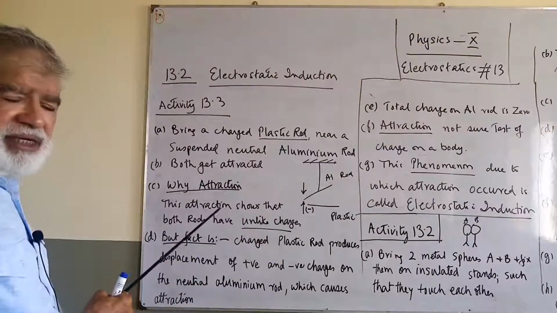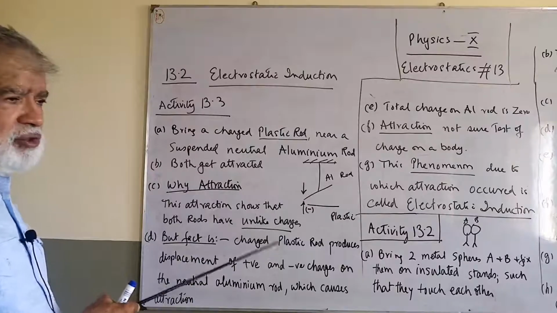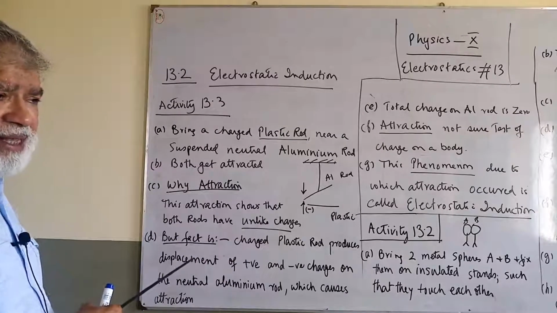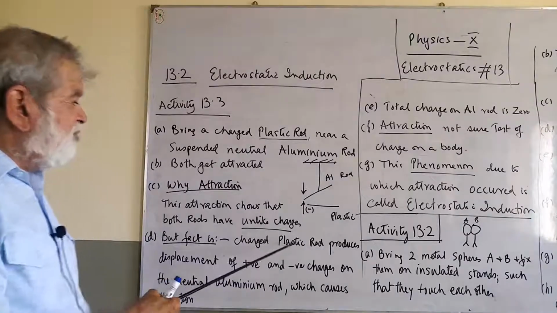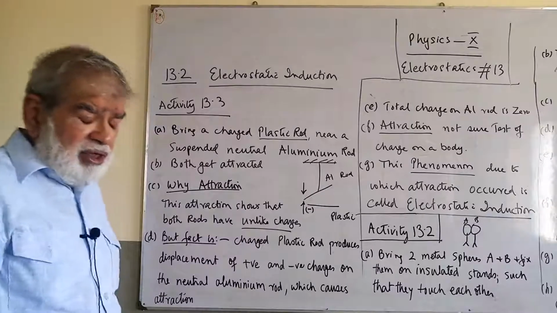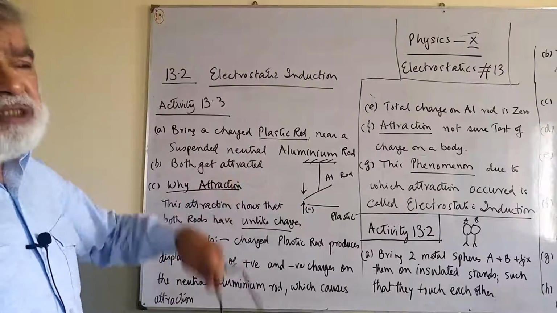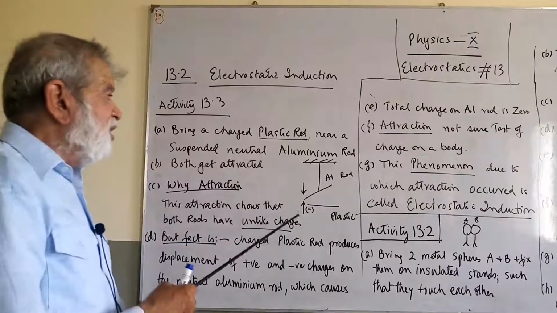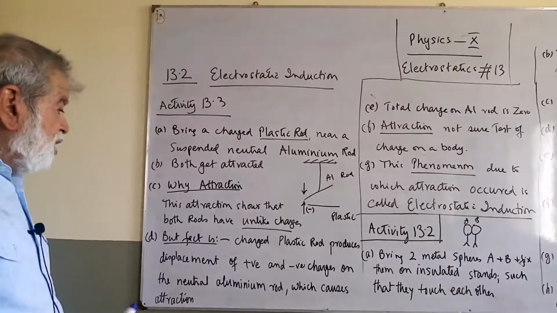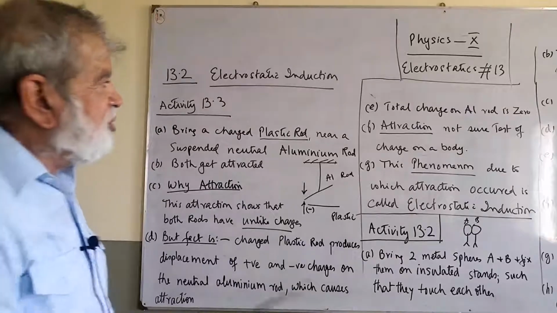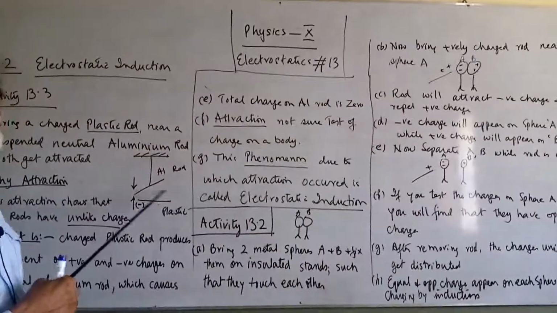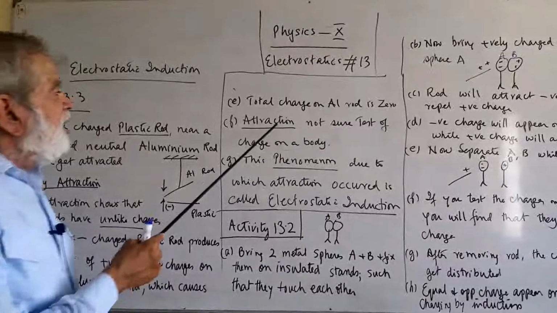Why does attraction take place? This attraction shows कि they have unlike charges. इससे पता चलता है कि उनका चार्ज अलग है, but the fact is charged plastic rod produces displacement of positive and negative charge, जैसे हमने देखा, जिसकी वजह से ये attraction हुई. Total charge on aluminum rod is 0. एल्यूमिनियम रॉड चूंकि न्यूट्रल था उसका चार्ज टोटल 0 था.